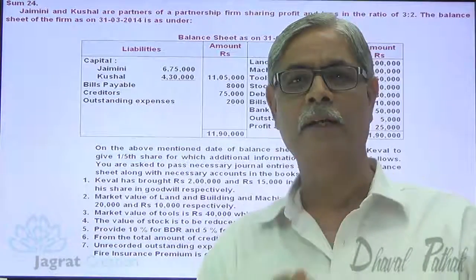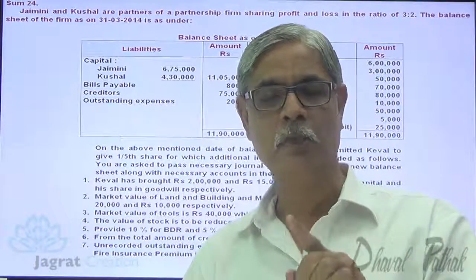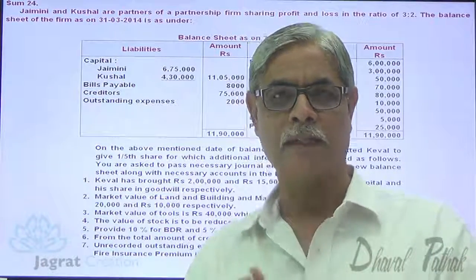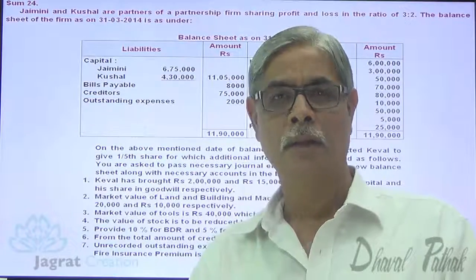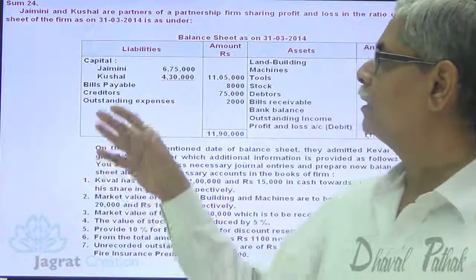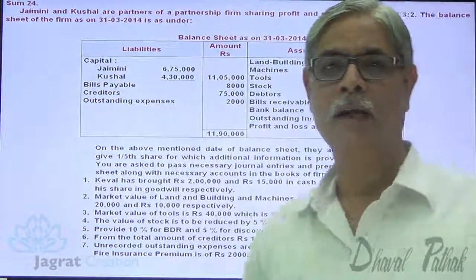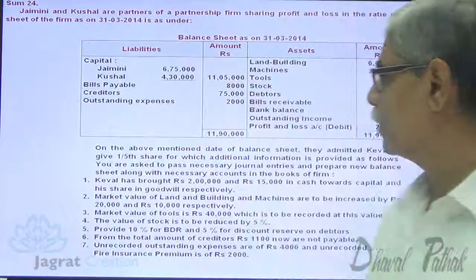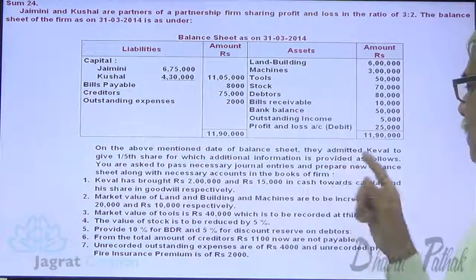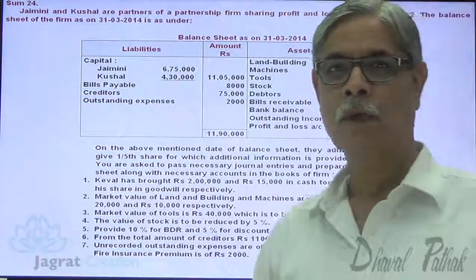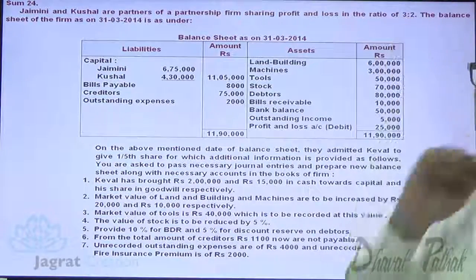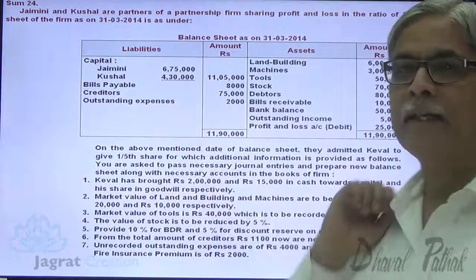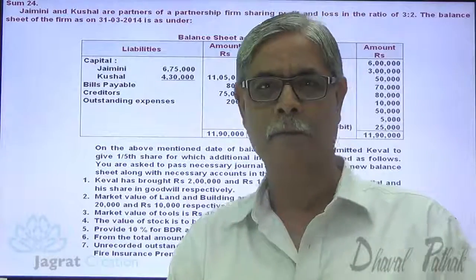This goodwill brought by the new partner will be distributed amongst sacrificing partners in the ratio of sacrifice. Now, here Jaimini and Kaushal are the old partners. They have given 1/5 share to Cable. Their share was 60% and 40%. New partner Cable is given 20% share, 1/5 means 20%.